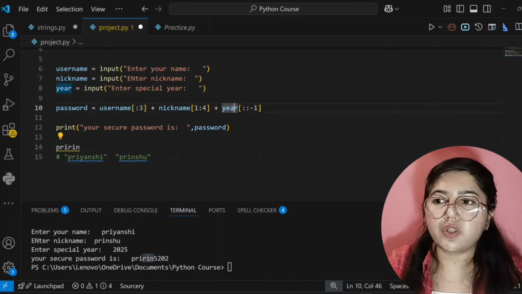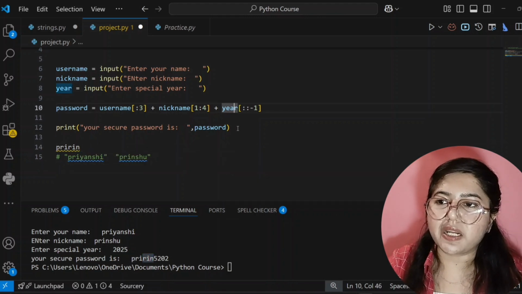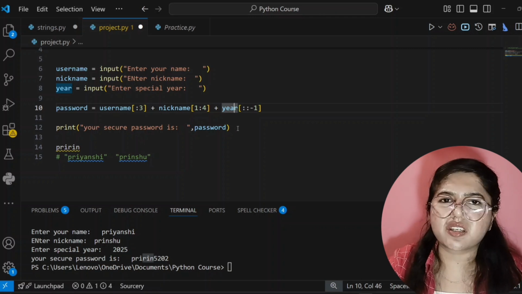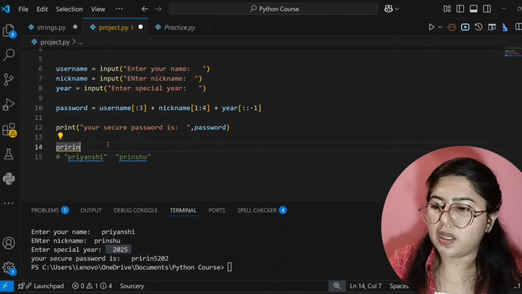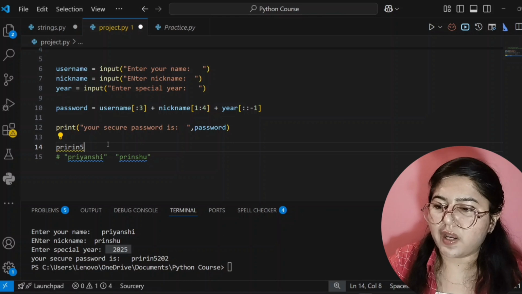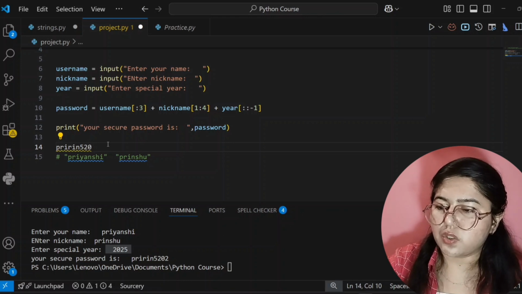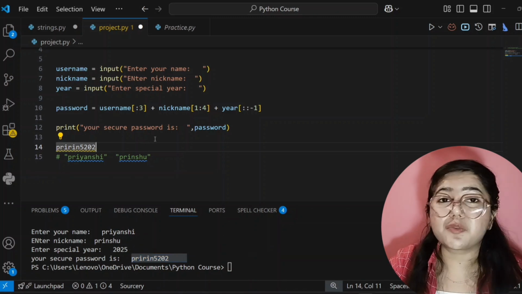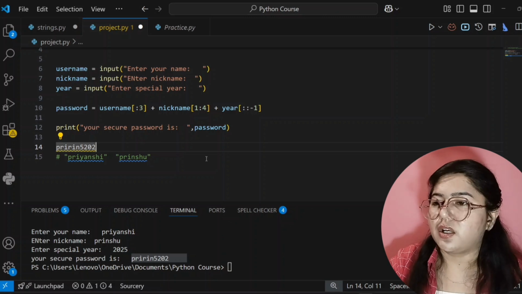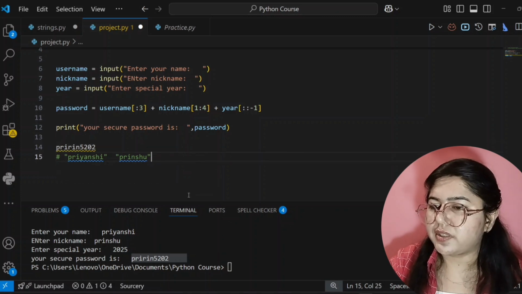Now for the year, I told my code compiler that whatever year the user is giving, you just reverse it. So I have given here 2025. So after reversing, what answer will come? Start writing from the end, that is 5 2 0 2, and that only it is showing as output. So I hope you understood this part. This project is easy also, and it will help you to build logic. So I hope you enjoyed this project.